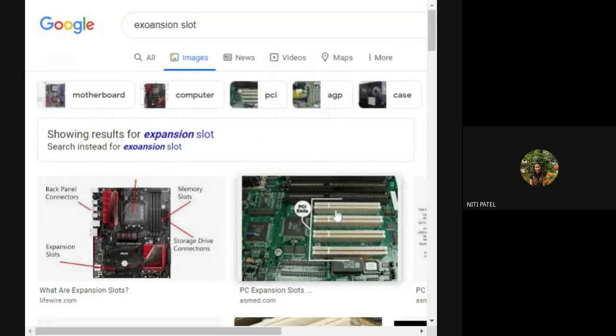See, these expansion slots. You have to put the modem card in these expansion slots. Since I'm putting it inside the motherboard, inside the computer itself, they are called onboard modem or internal modem. Understood?